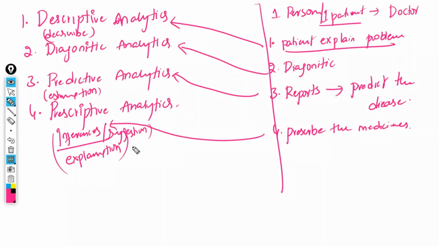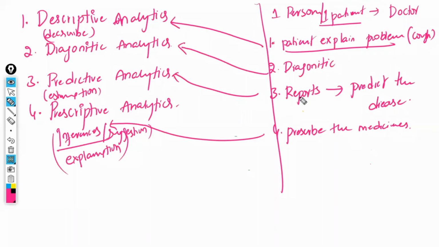Now, for example, assume a patient has had a cough for the last 3 days. He goes to a doctor and explains that he has had the problem for the last 3 days. Will every doctor write the same medicine? No. One doctor will write one medicine and another doctor will write a different medicine. Different doctors will write different medicines.